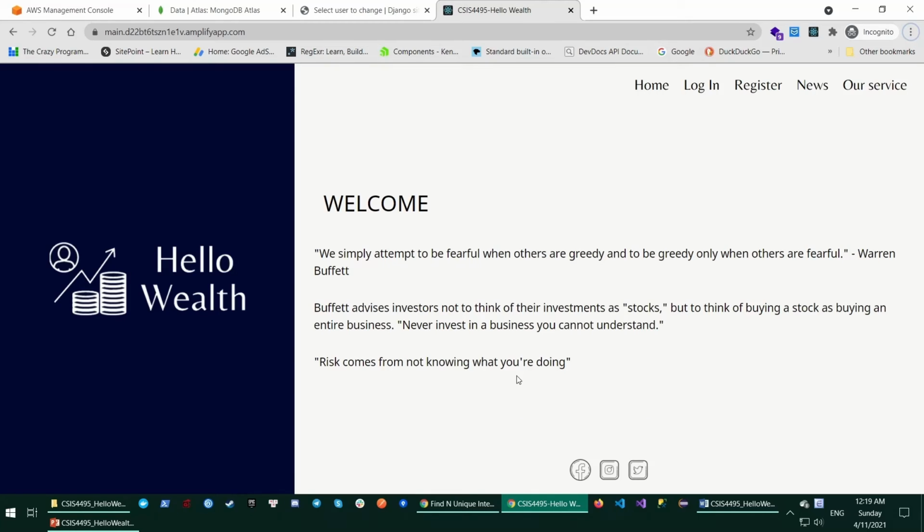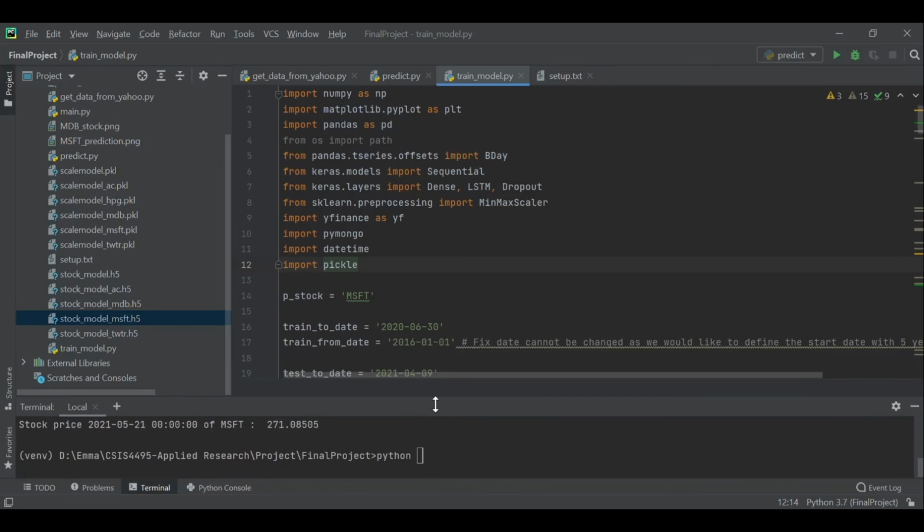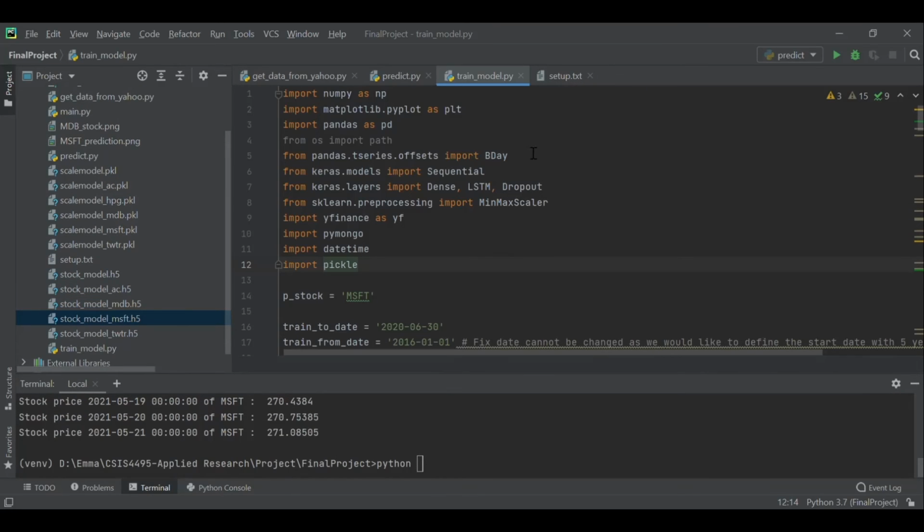And next, my friend Ngọc Jojo will introduce how we do the prediction for the stock rise. Hi Steven, my name is Ngọc Jojo. For my part, I'm going to introduce the model of stock prediction. There are 4 parts to this.